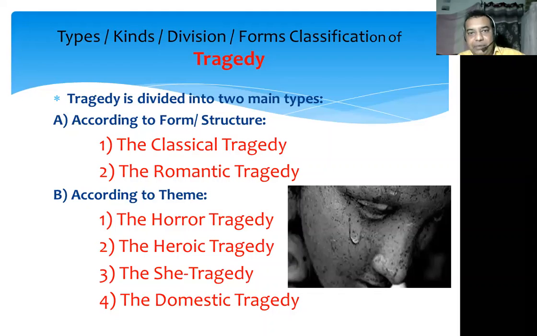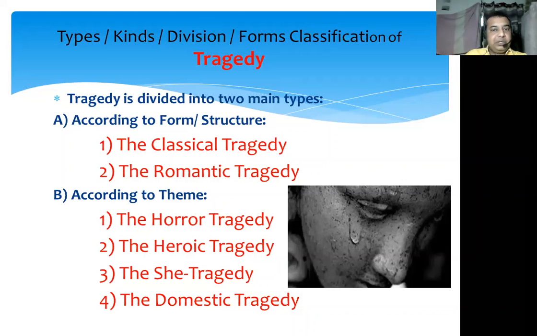This tragedy can be divided into two types. It can be divided according to the form or structure. It can be divided according to the theme. According to the form and structure, tragedy is further divided into subtypes. The first one is the classical tragedy. The second one is the romantic tragedy.